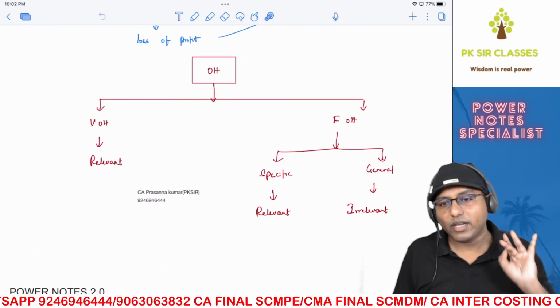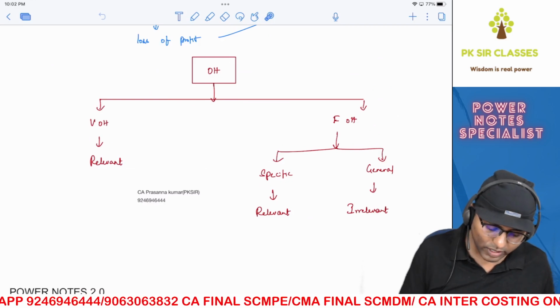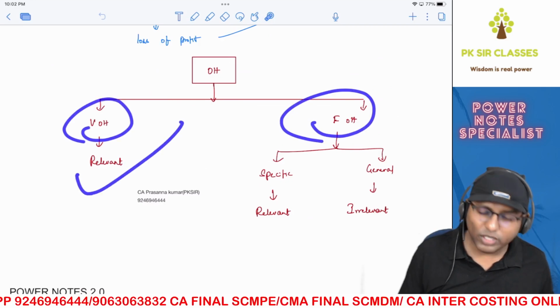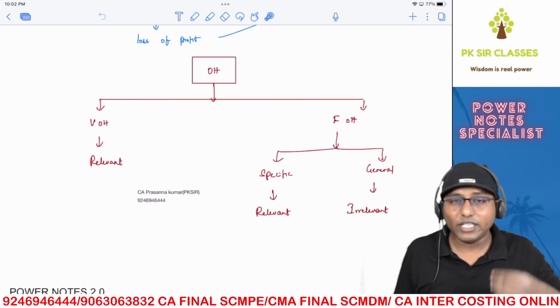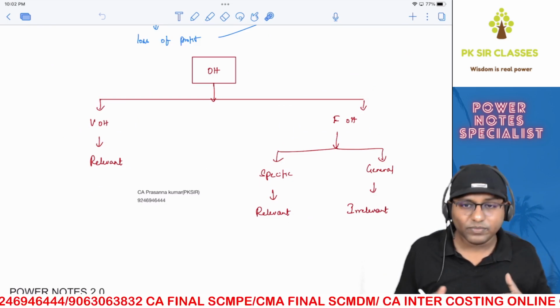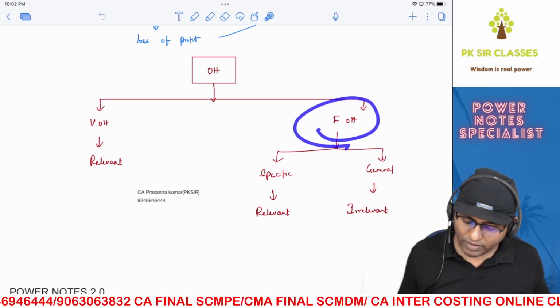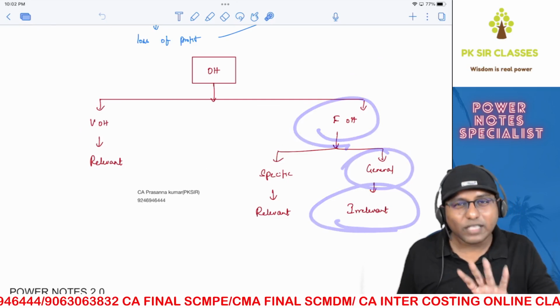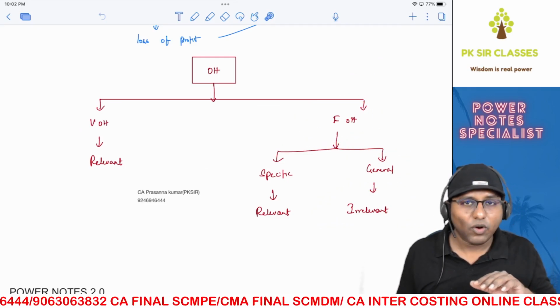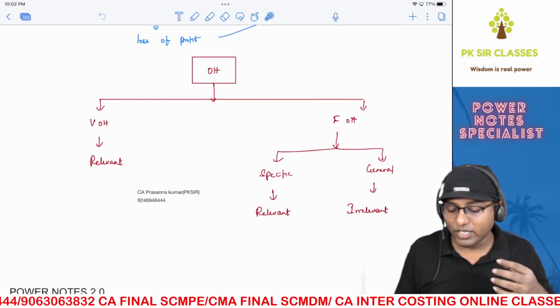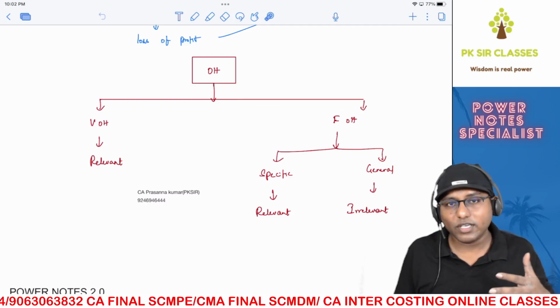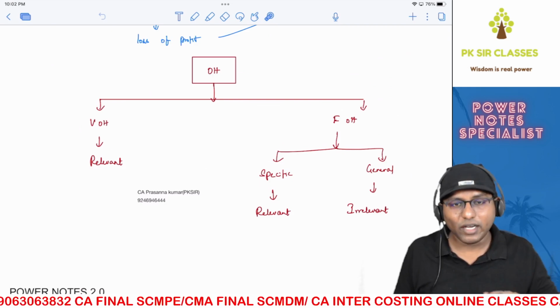And finally, overheads. Material is done, labor is done, and the last one is overheads. Two types of overheads: variable and fixed. Variable overheads will always be relevant. Why? Because they're variable. They change. When they change, they are relevant. In fixed overheads, general fixed overheads are irrelevant, which don't change, which remain constant. Absorbed fixed overheads, general fixed overheads, share of fixed overheads, allocated fixed overheads, all these are constant and irrelevant.